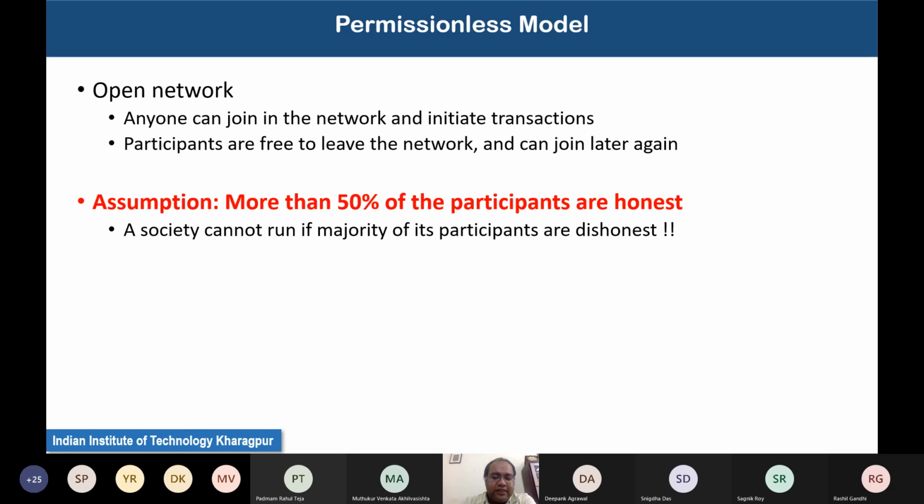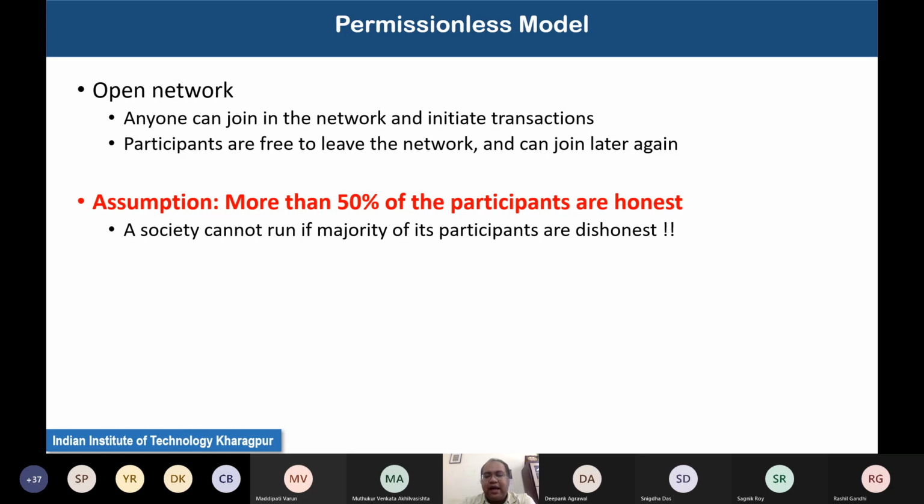We'll see later on that the moment you violate this principle, blockchain doesn't hold any kind of security after that. This is one of the major limitations of the open blockchain network, or rather any kind of blockchain network. Even for the closed or permissioned model of blockchain, we'll see that such restrictions are there. You will always have an upper bound on the number of malicious nodes or dishonest participants that can take part in the consensus procedure. If there are more of them, then the system doesn't sustain anymore. So this is one of the major assumptions behind the design of this architecture.